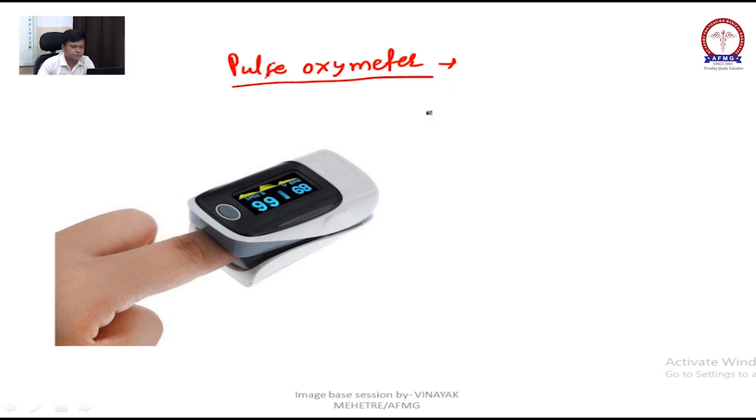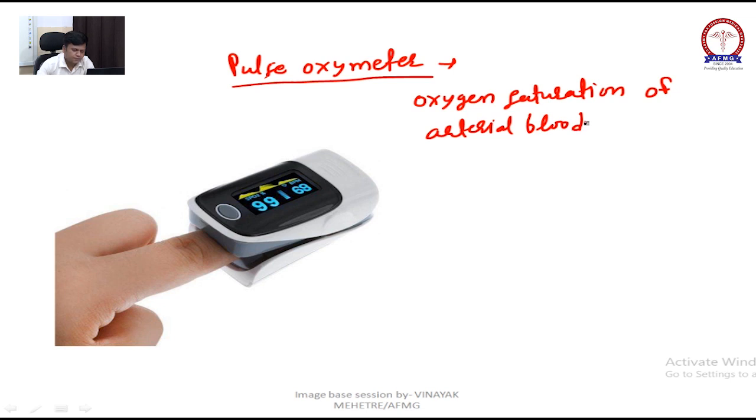It measures oxygen saturation of arterial blood, that is SpO2. Oxygen saturation of arterial blood, pulse oximetry.